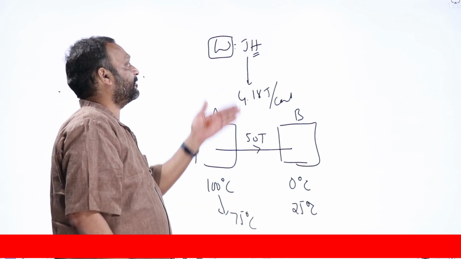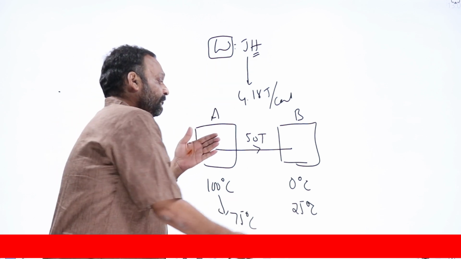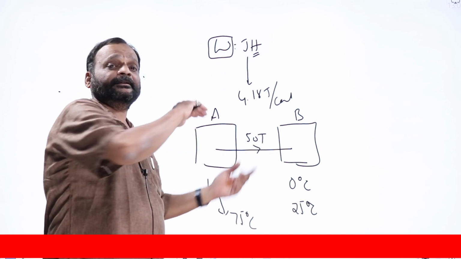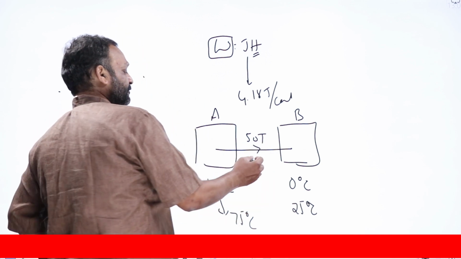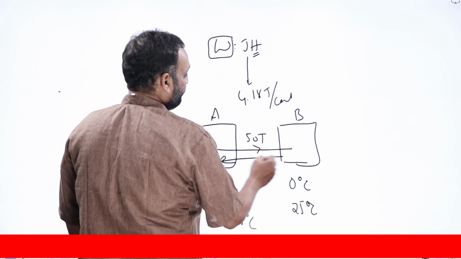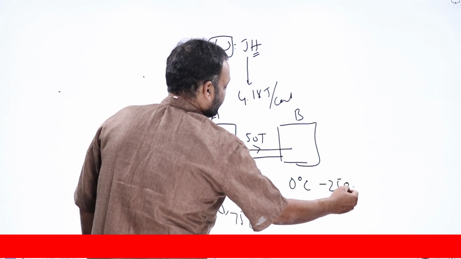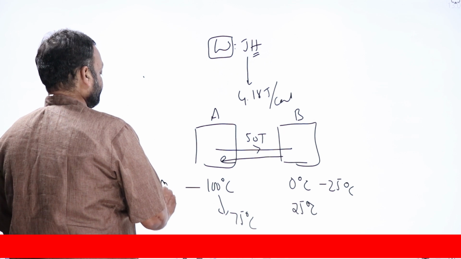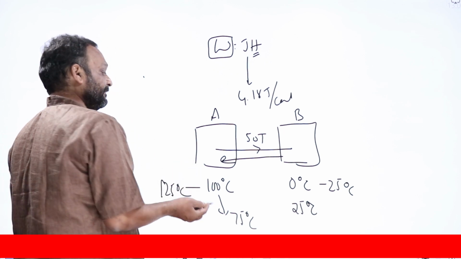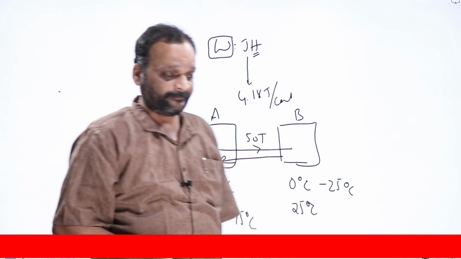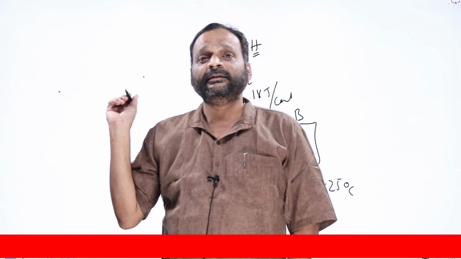Now the question is, according to the first law, why can't heat flow from low temperature to high temperature? The same 50 joules of heat could as well have flown from B to A also. This one's temperature could have become minus 25 degrees Celsius, and this one's temperature could have increased to 125 degrees Celsius. Even then, the first law of thermodynamics is satisfied. But we'll never observe this happening in nature.